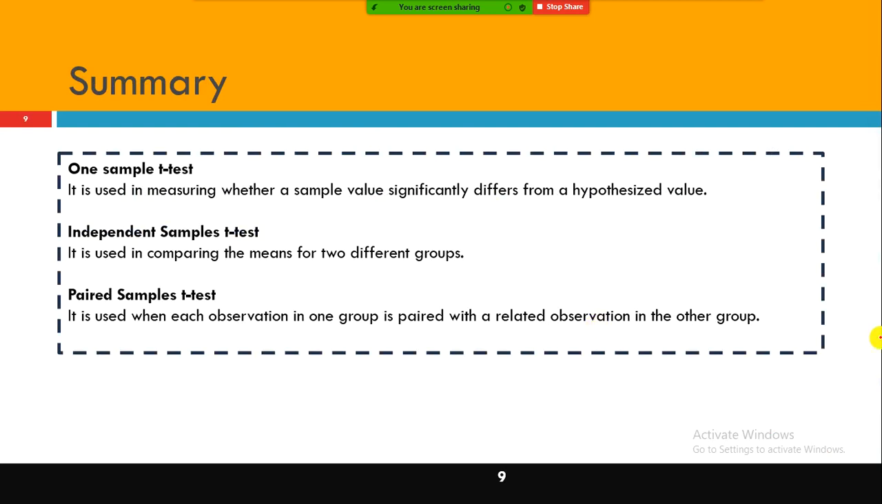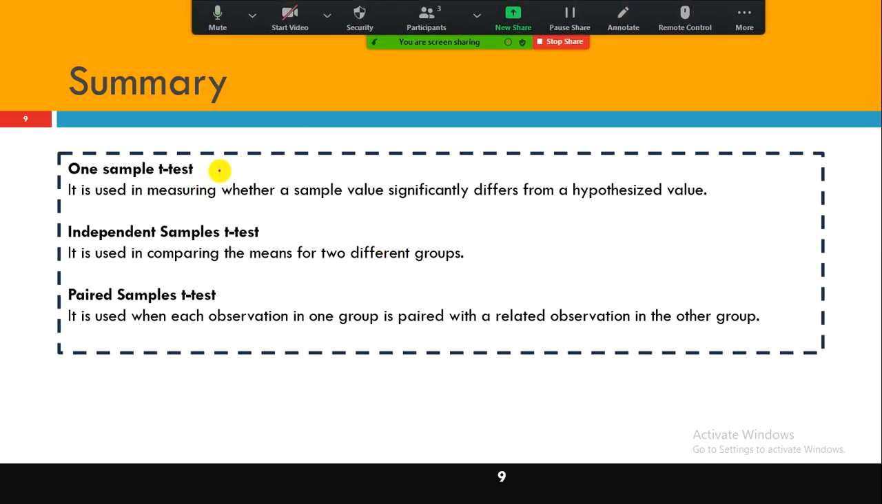To conclude, to summarize, in the case of one sample t-test, as the name says, we are using a single sample. It is used in measuring whether a sample value is significantly different from the hypothesized value. Independent sample t-test is used in comparing the means of two different groups. We have taken two different samples altogether. In the case of paired samples, we have taken dependent samples, right? So that is the difference between these.